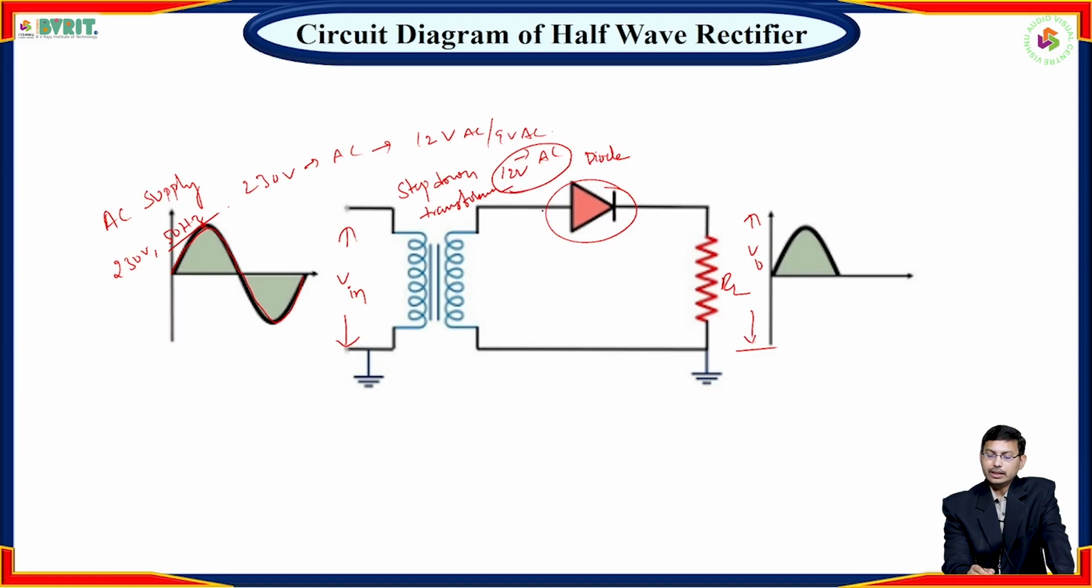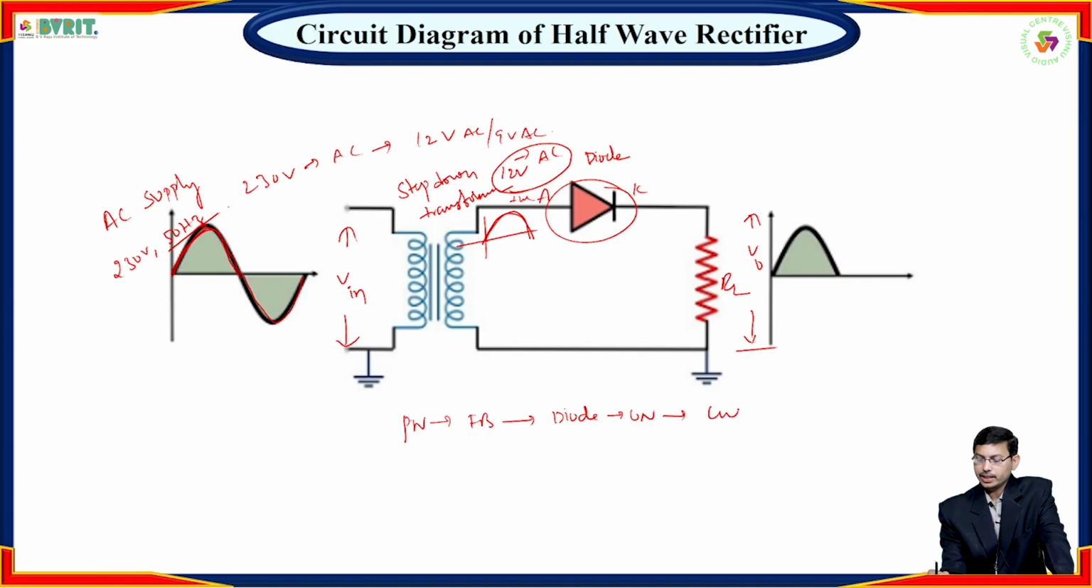So during the positive half cycle what happened? During the positive half cycle, the anode is positive and the cathode is negative. Hence the PN junction is forward biased. Forward bias means diode D is on, hence current flows in the circuit. Hence V0 is equal to Vi.